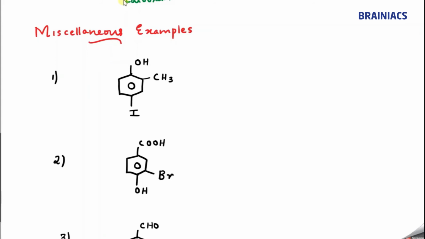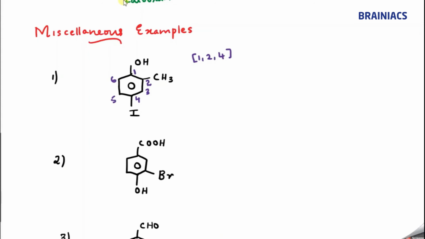Let me start with miscellaneous examples. First question, you have OH, CH3 and I. Who is the functional group? OH. So that should get the most preference: 1, 2, then 3, 4, 5, 6. This is the lowest possible locant set, 1, 2, 4. At second position and fourth position you have substituents, 2 methyl and 4 iodo.